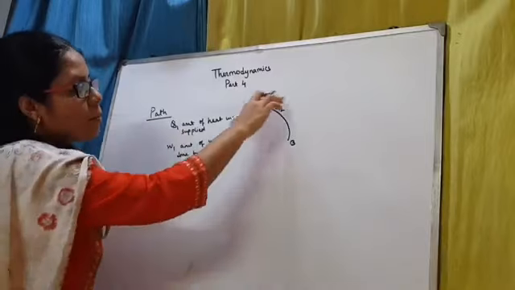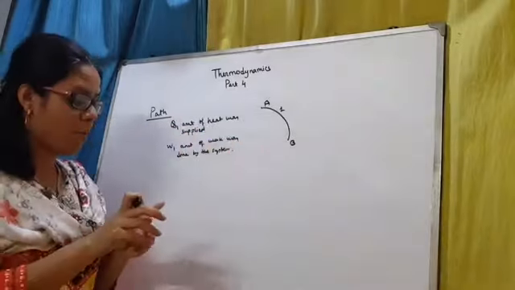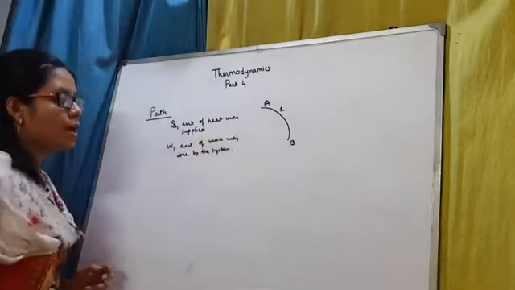Clear? So Q1 amount of heat was supplied to the system and W1 amount of work was done by the system. This is for path 1.